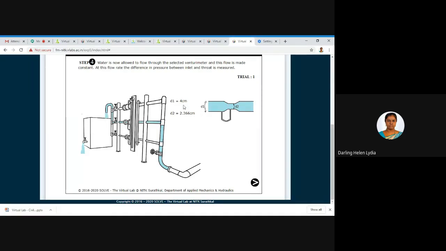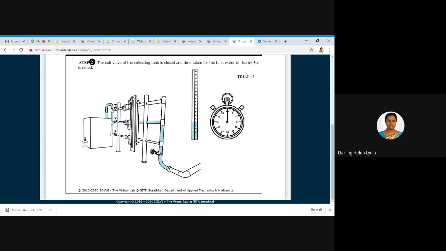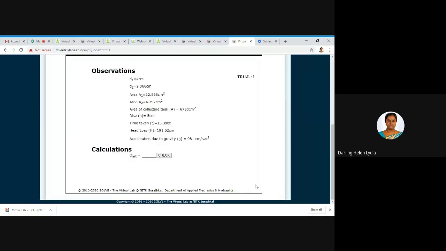Okay, so that is also given here, the diameters for calculation purposes. Then we need to take, for every 5 centimeter or 10 centimeter rise, the rise in water level. That is also performed by using a stop clock and the particular scale fitted with the tank. Here, for 5 centimeters, they measured 13.3 seconds. So these are the observations we made as of now.